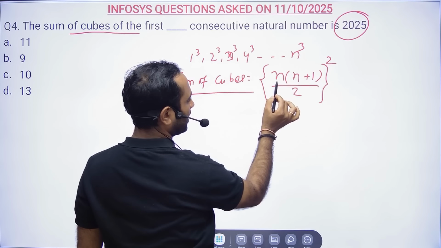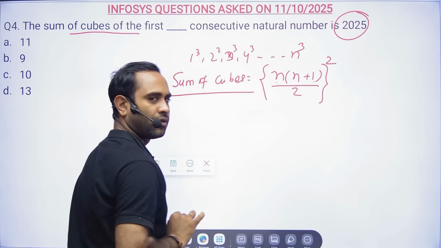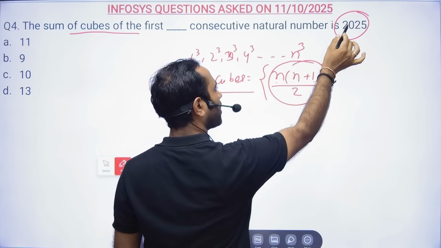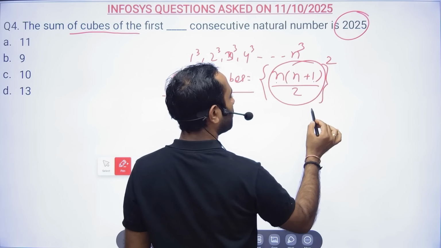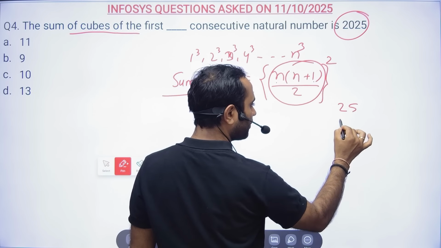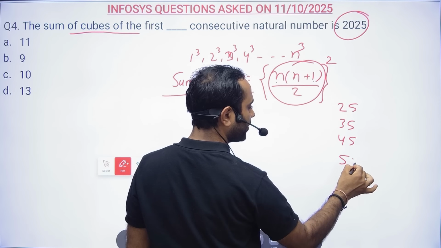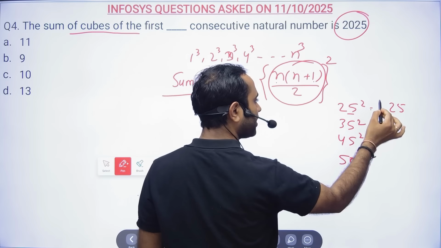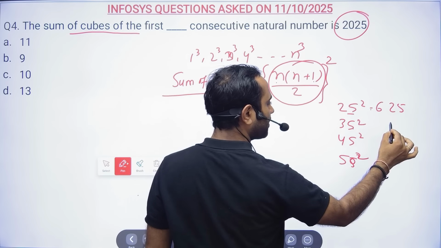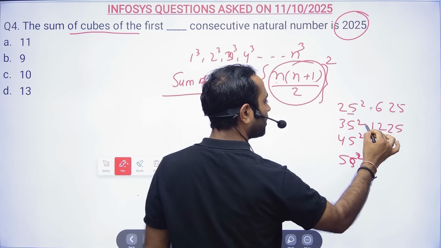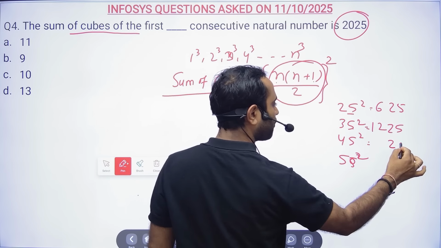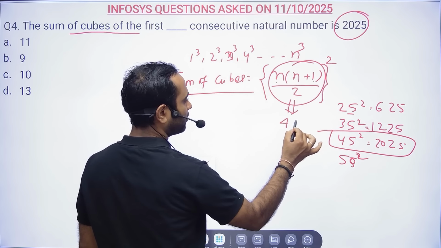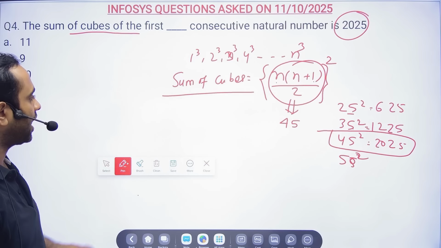Now friends, basically [n(n+1)/2] whole square will be 2025. So this number squared will be nothing but 2025. We know 25 square, 35 square, 45 square, 50 square, 55 square; it's very easy to calculate. 5 fives are 25, 2 will increase by 1 to 3, so 2 into 3 is 6. 5 square is 25, 4 fives are 20, so 2025. So basically, I need this as 45.